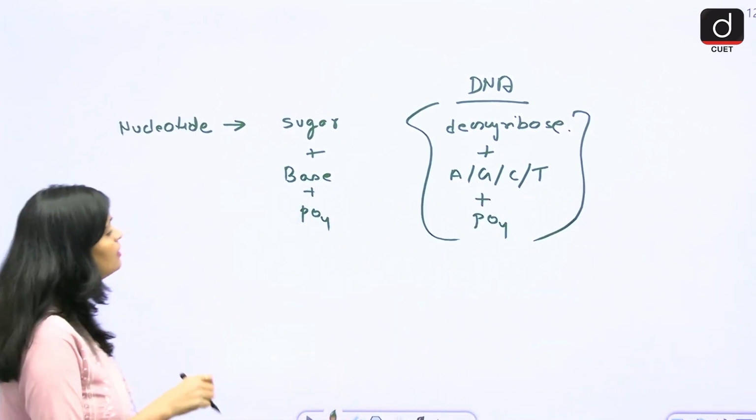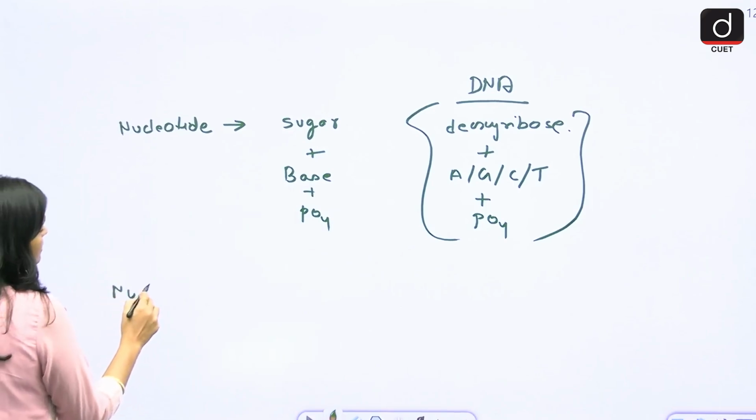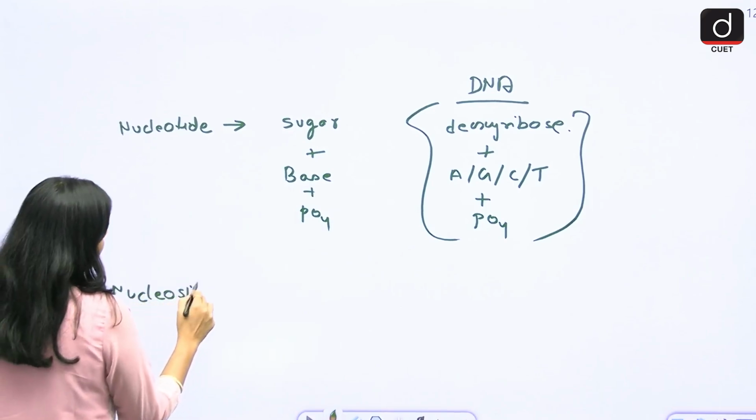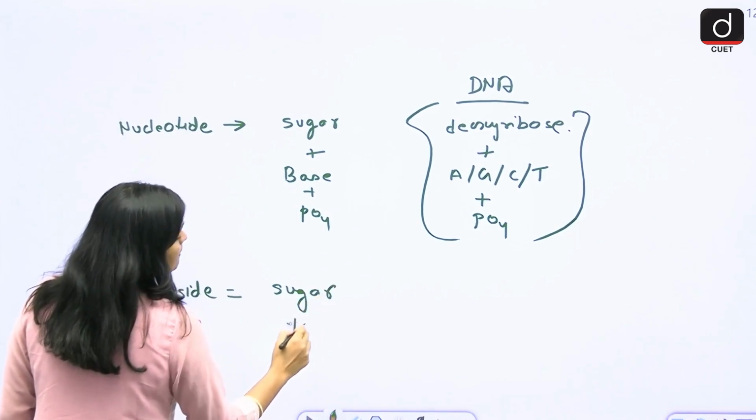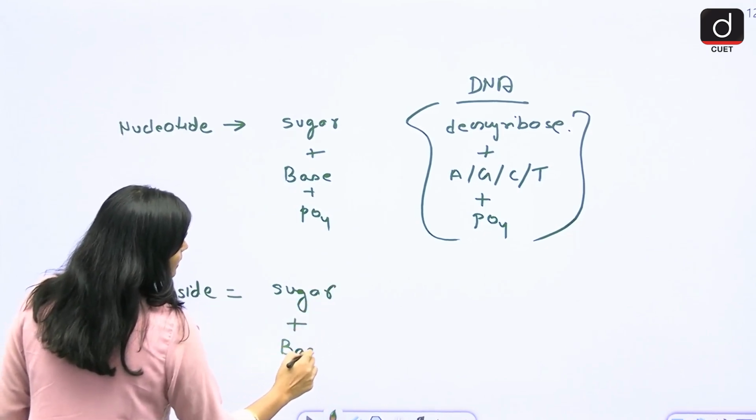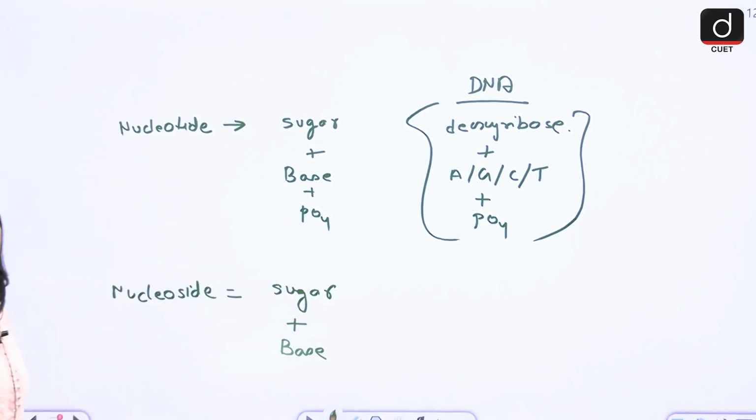How is a nucleoside different? It is made up of sugar plus base only. No phosphate group is attached. Then it is called a nucleoside.